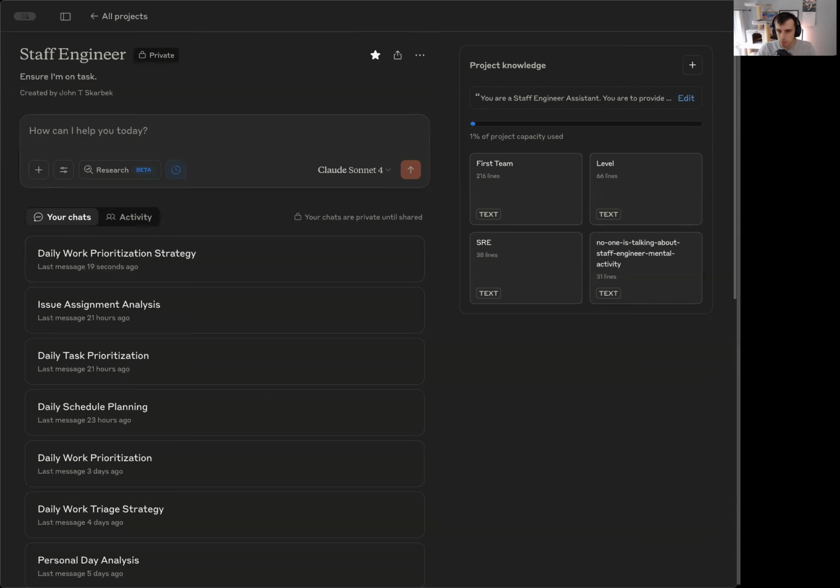Good morning, everyone. My name is John Scarbeck, and I wanted to show you something I created inside of Claude that helps me with daily prioritization.